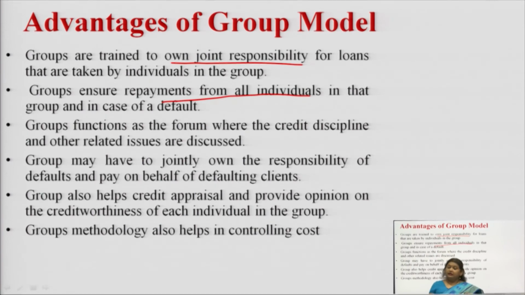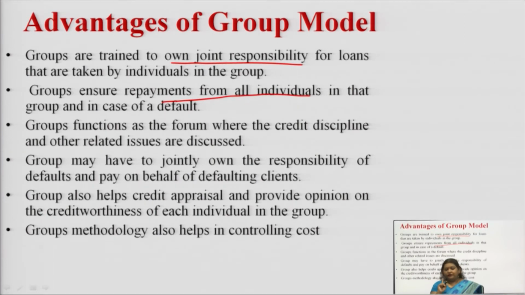Group is a forum and they have some credit discipline that they will repay, they will pay the EMIs or the repayment installment in a week, in a month, so they do it. In case of default, the group will be paying to the clients.